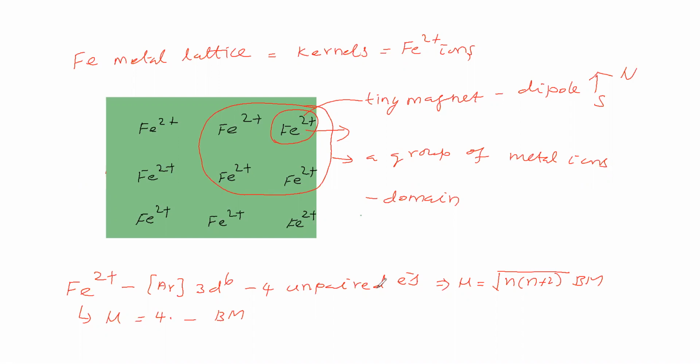So each unpaired electron is acting as a tiny magnet. Now take one electron only. This electron is revolving around the nucleus. Revolving around the nucleus means charge is moving around the nucleus, and charge moving is called electrical energy. Since it is moving, that is called mechanical energy, movement, mechanical energy we can say.